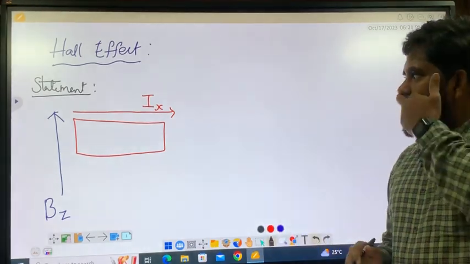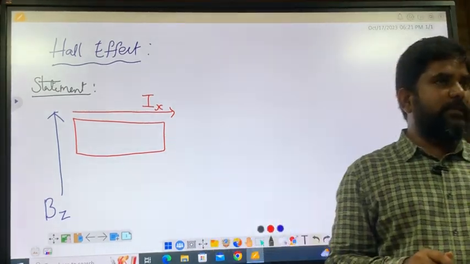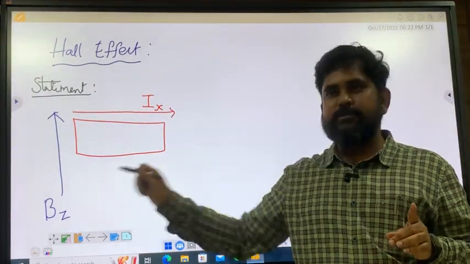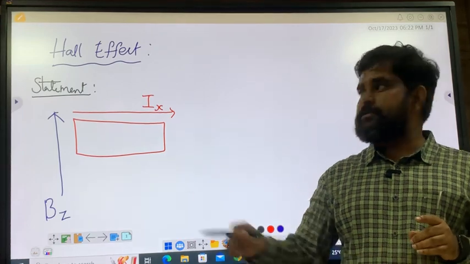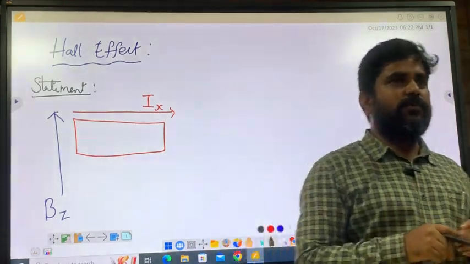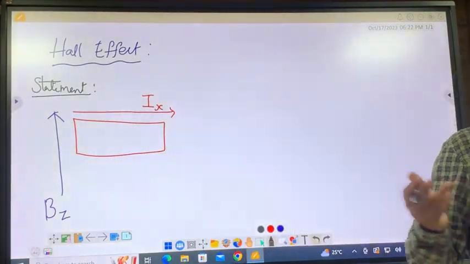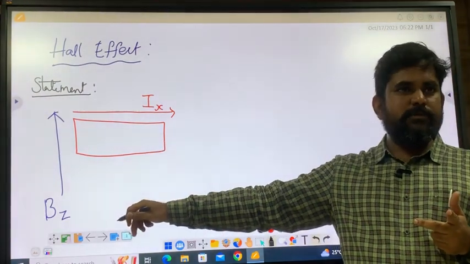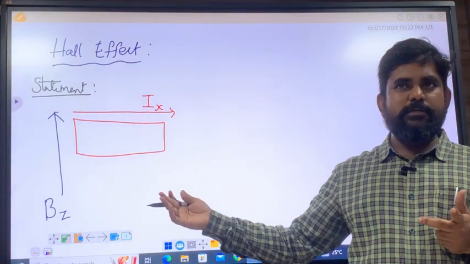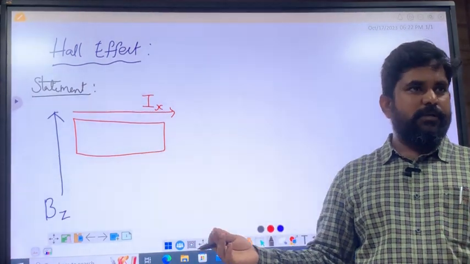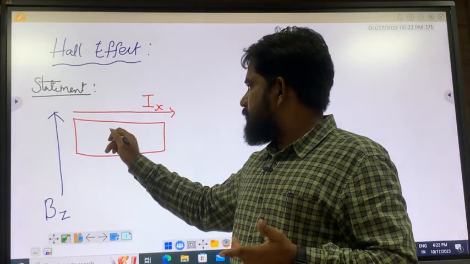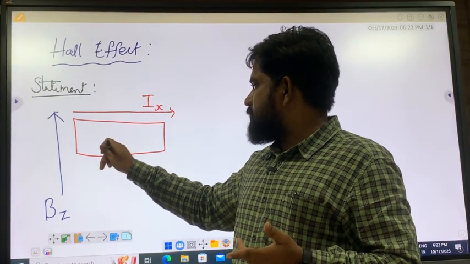An electric field is produced opposite to the current and field directions. Current is in the x direction, field is in the z direction, opposite to that is y only, right? So a field is produced in the y direction.